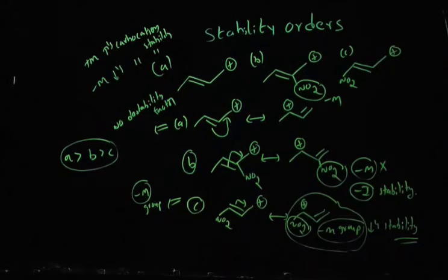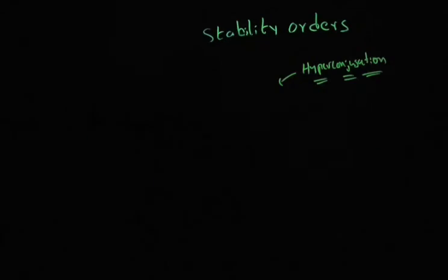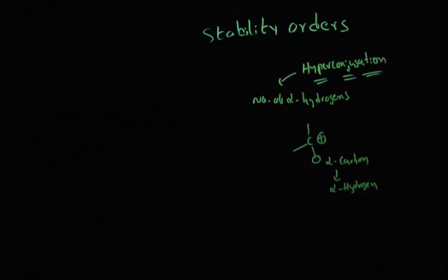Let's discuss the third major factor, which is hyperconjugation. In hyperconjugation you have to look for the number of alpha hydrogens. As we know, the carbocation is an sp2 carbon. The carbon next to the sp2 carbon is called the alpha carbon. The hydrogens on the alpha carbon are known as alpha hydrogens. So the more alpha hydrogens, the more hyperconjugation. You have to count the number of alpha hydrogens involved.